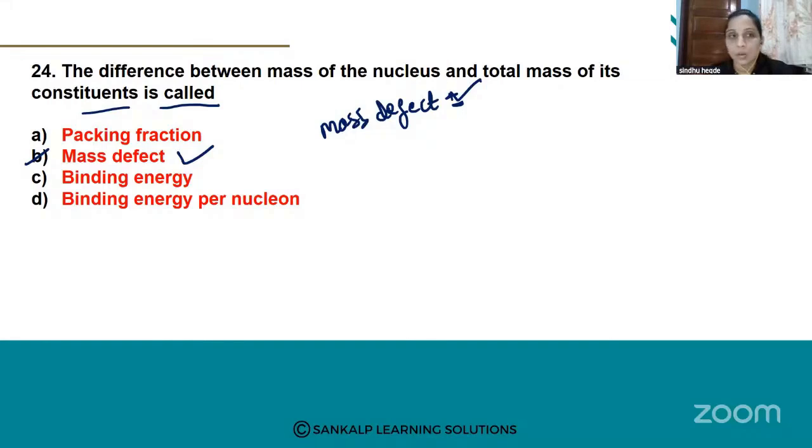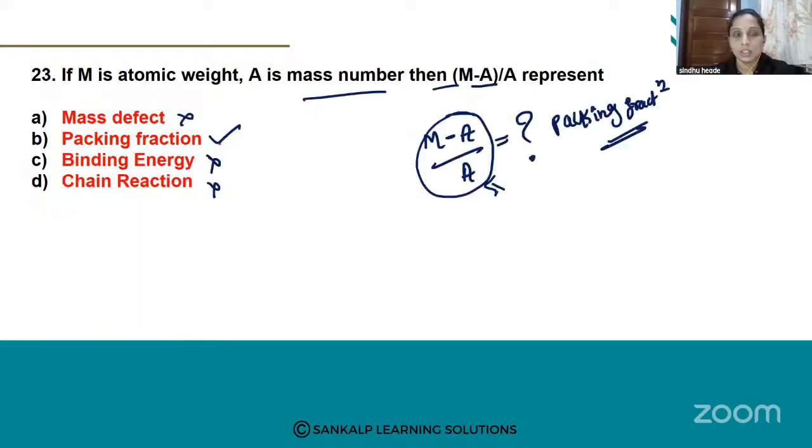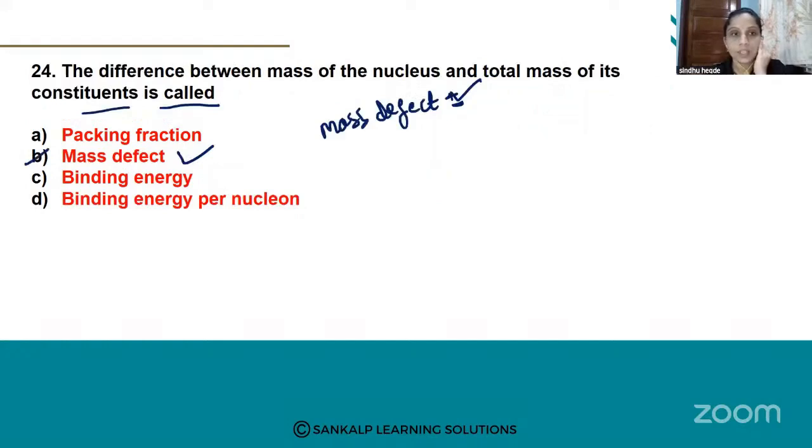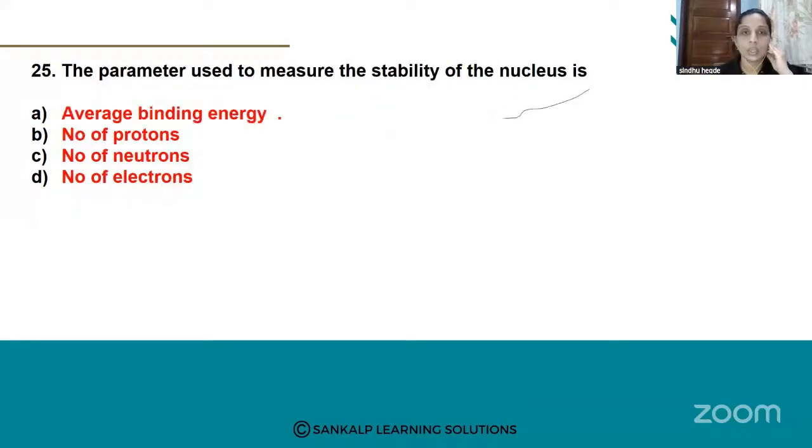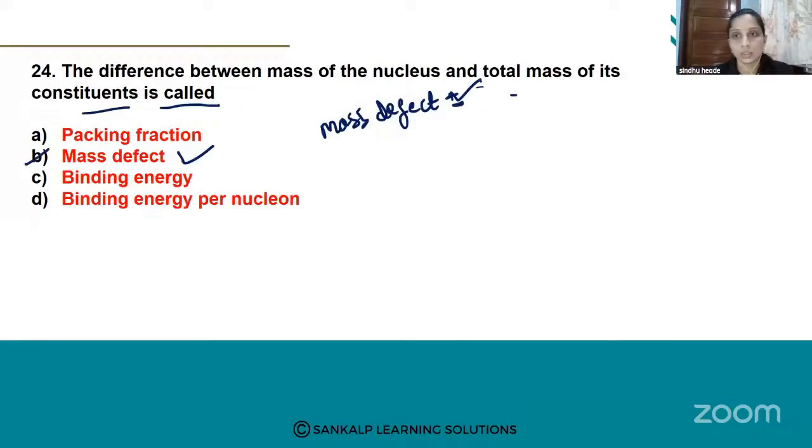Got it clear? Before writing the correct answer, you should know what packing fraction is. As in our previous question, packing fraction tells about the atomic weight and mass number, so option A is wrong. Binding energy tells about the stability of the nucleus, so this is also wrong. Mass defect tells about the mass of the nucleus and the total mass of its constituents, so option B is the correct answer.